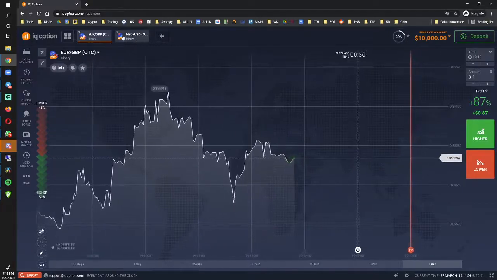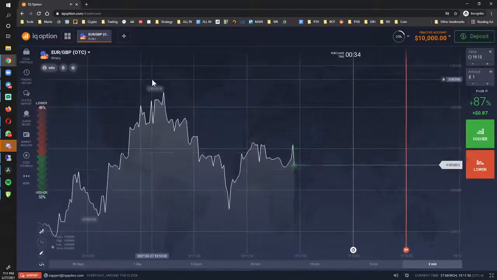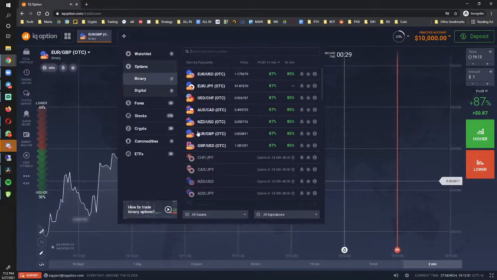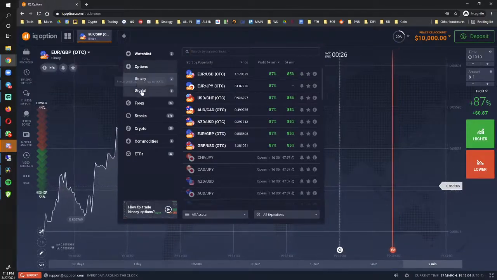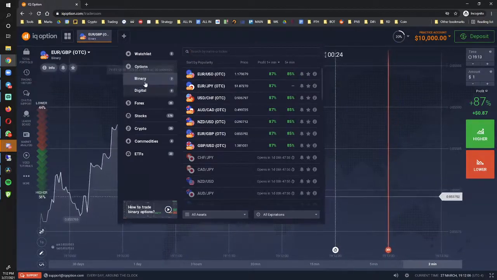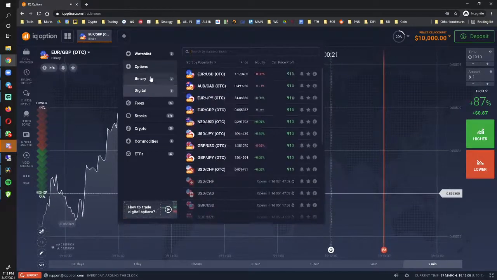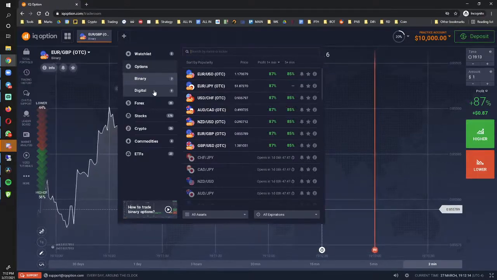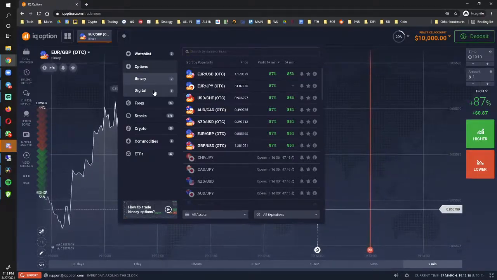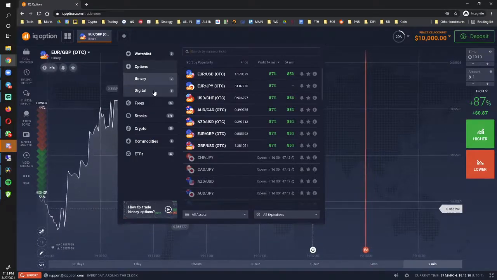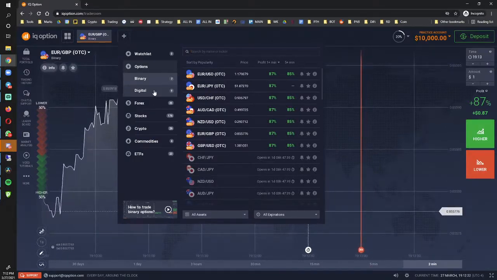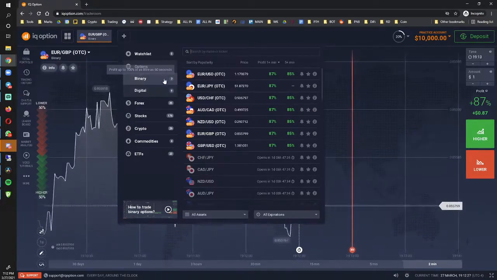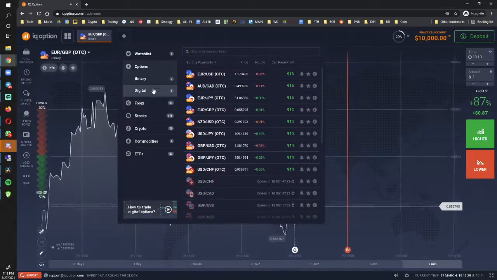Here at the top you have all the different pairs. If you want to add more pairs, just click the plus, and it's going to pull up the different types of pairs. You have different options here: the binary options, and binary and digital. The difference is that with digital, if you tie, let's say the price ends at the very place that you struck, then it's a wash. With binary, you basically lose. But I would say just go with the one that's paying the most.